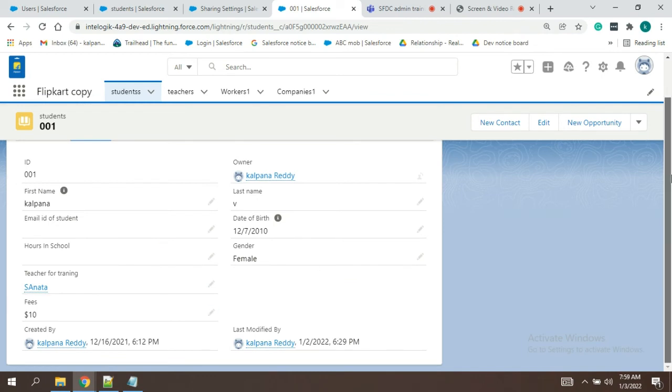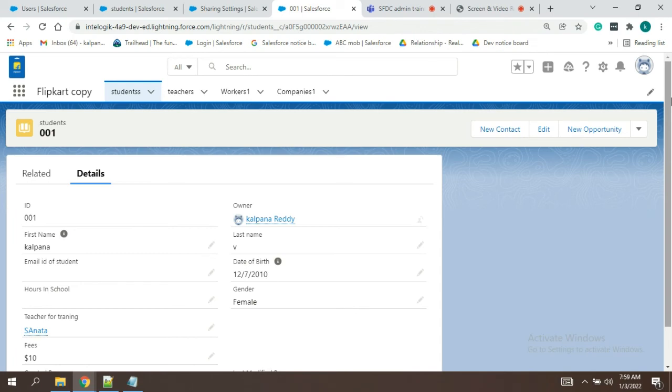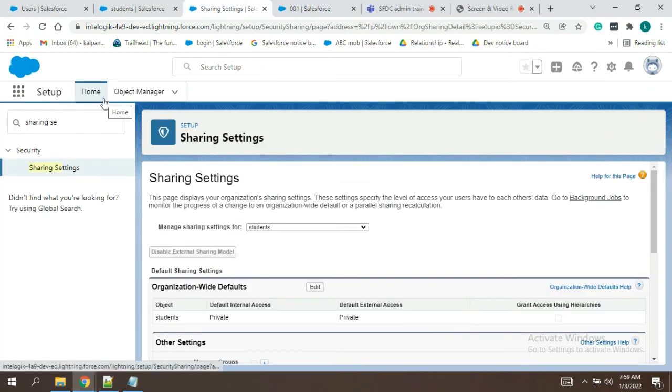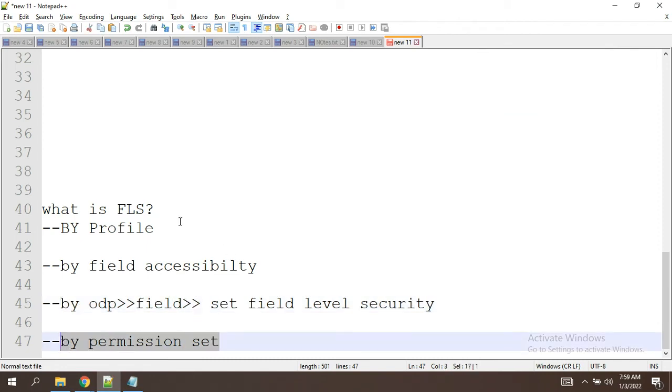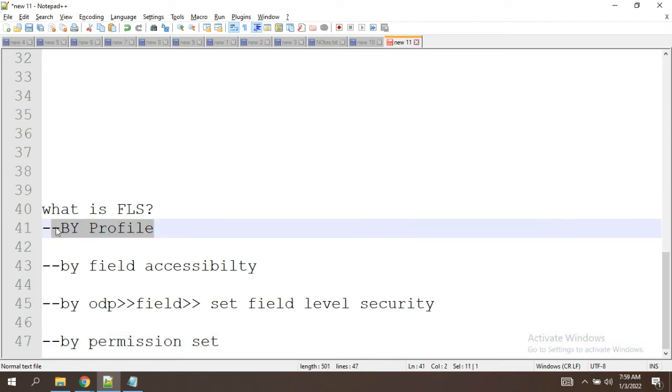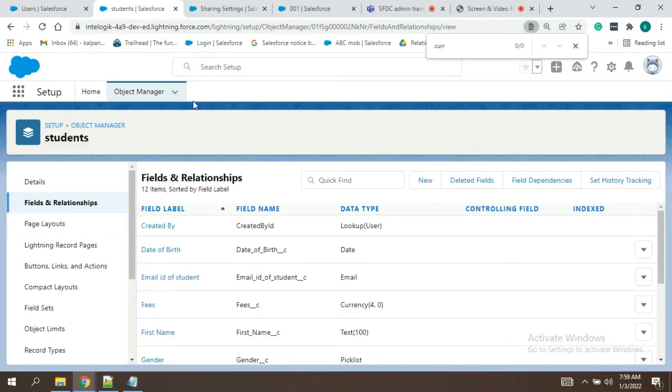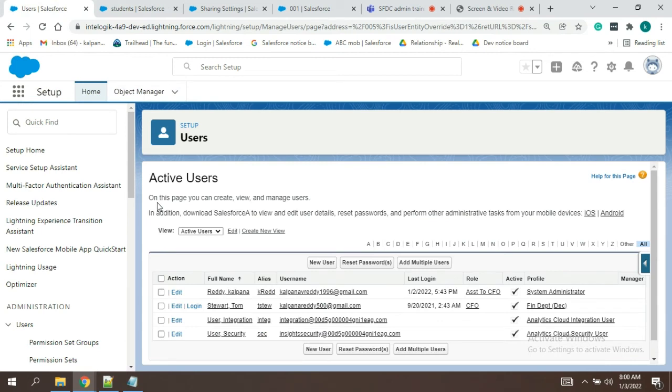Other department people, in the same department but not the owner, will not have the permission. We'll see another option which is mostly used. This we saw how we can do it, and permission set and profile are similar. I'll show you the profile level, how we will do it mostly.